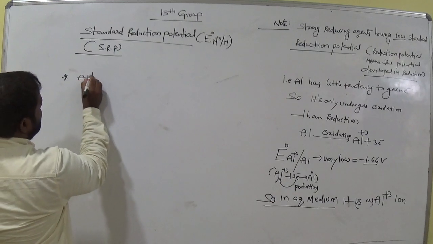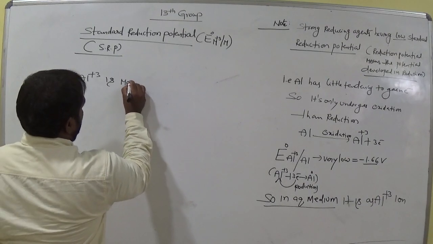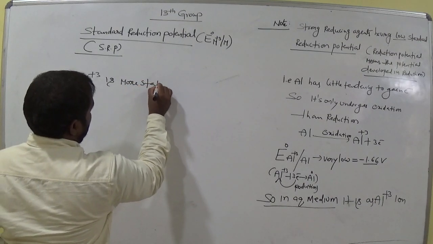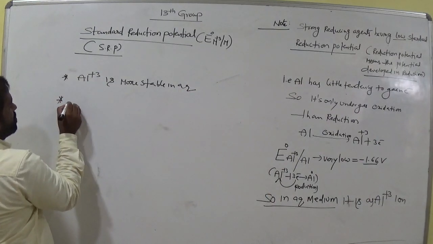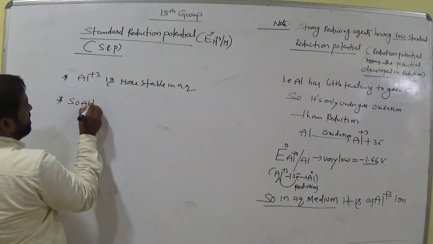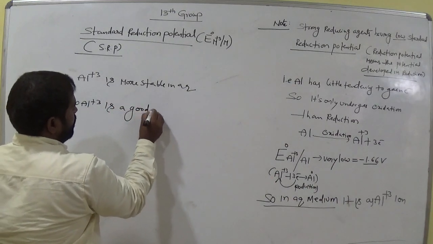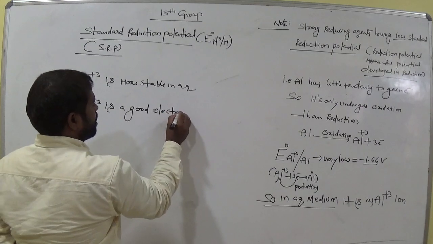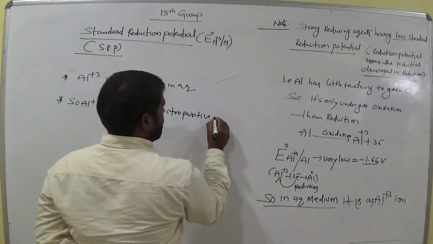So Al+3 is more stable in aqueous medium. So Al is a good electropositive element.